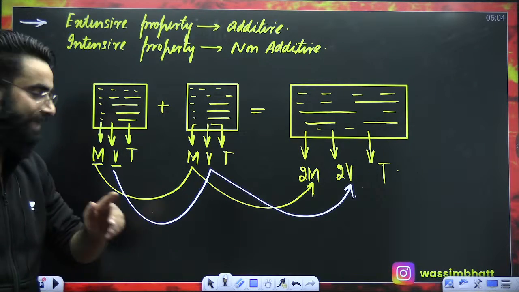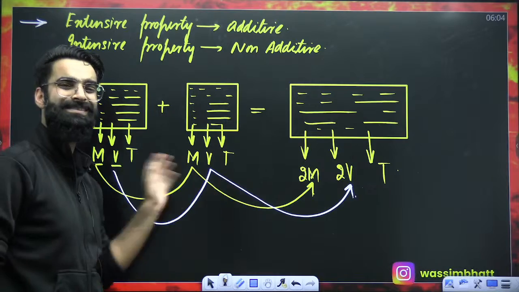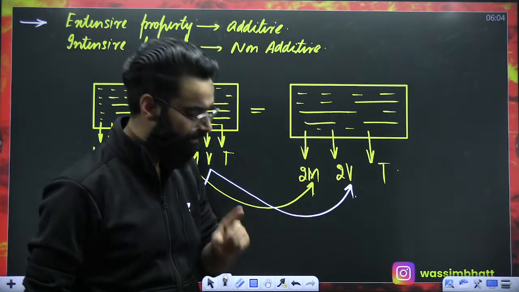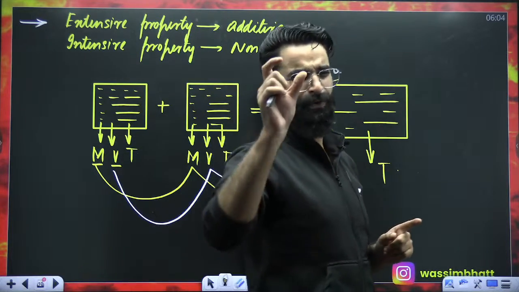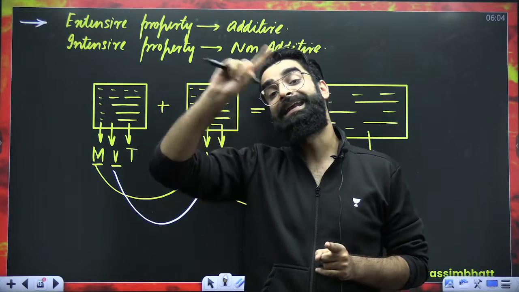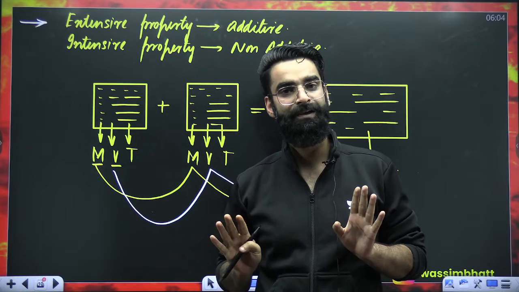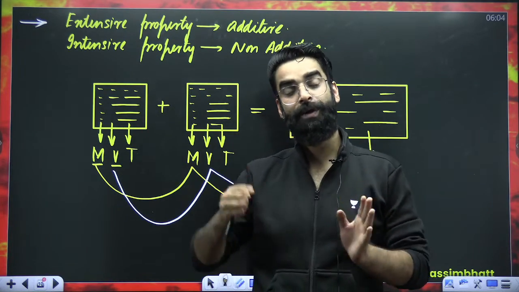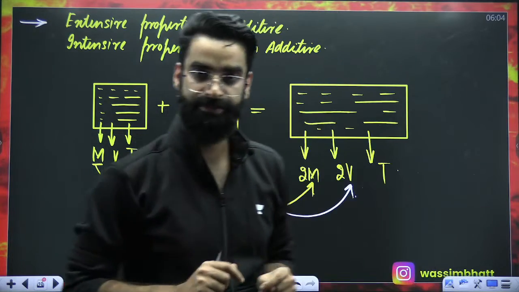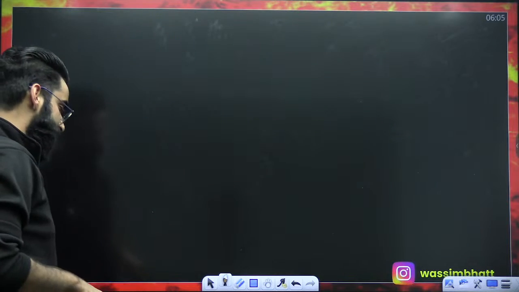So you can see, out of these 3 properties, 2 were extensive. And extensive properties are straight away being added, whereas intensive properties are not. This is one important statement, because from this particular statement, a particular type of question is asked in the electrochemistry chapter, which is most probably going to be our next chapter, right? I cannot show that right now. I'll show it in electrochemistry. Perfect. So remember this: extensive properties are additive, whereas intensive properties are non-additive in nature.